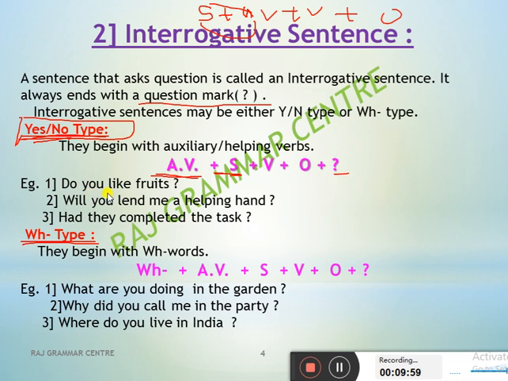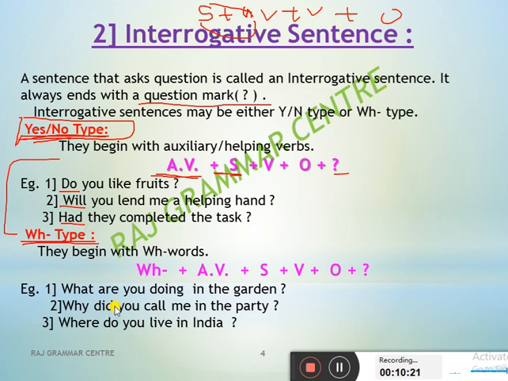See here. Do you like fruits? See, do is an auxiliary verb. Yes, the person will say yes or no. Yes-no type. Will you lend me a helping hand? Had they completed the task? So all three are interrogative yes-no type because starting with an auxiliary verb is here.